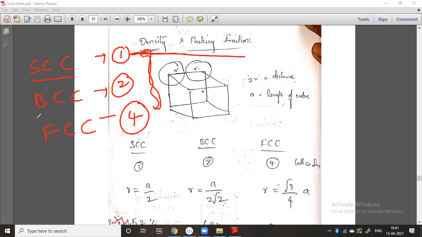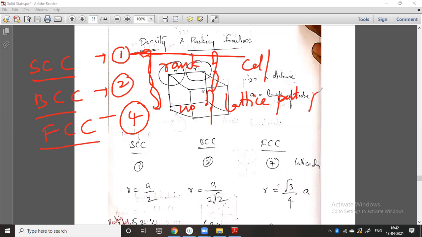These 1, 2, 4 are called the rank of the cell, which is the number of lattice points contributed per single unit cell.